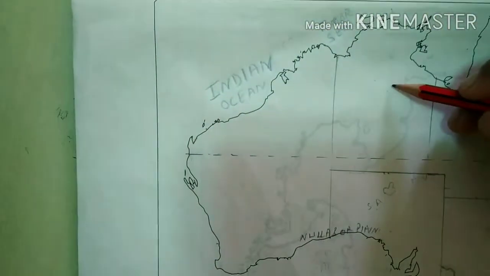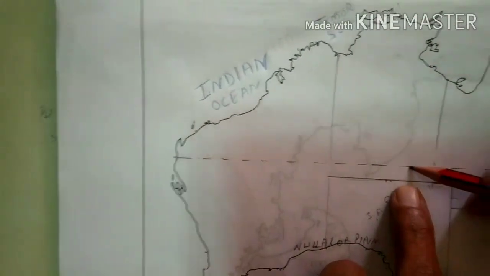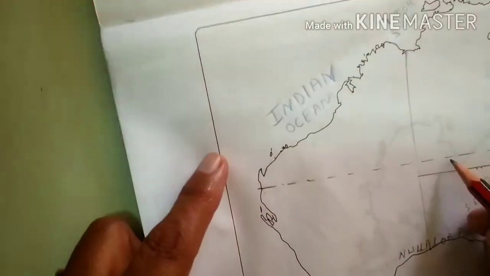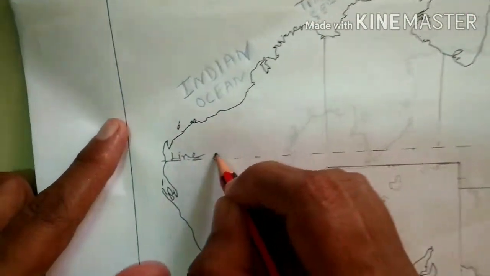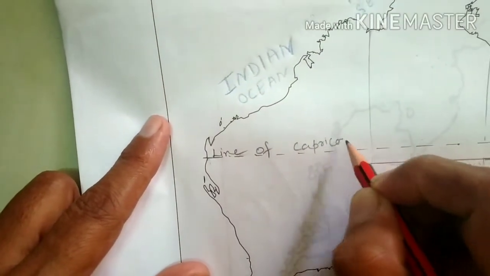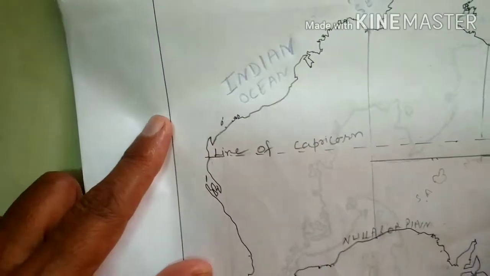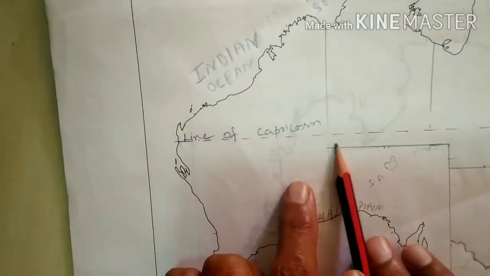So this one is our Northern Territory, and this is the Tropic of Capricorn. Okay, we can write it here, Tropic of Capricorn, all up to the dotted one. As you know, the Tropic of Capricorn passes through Australia.